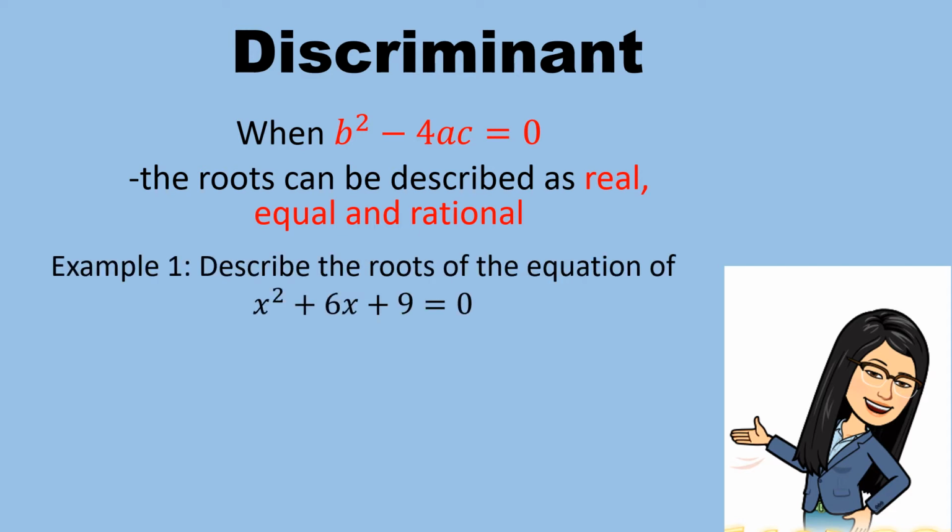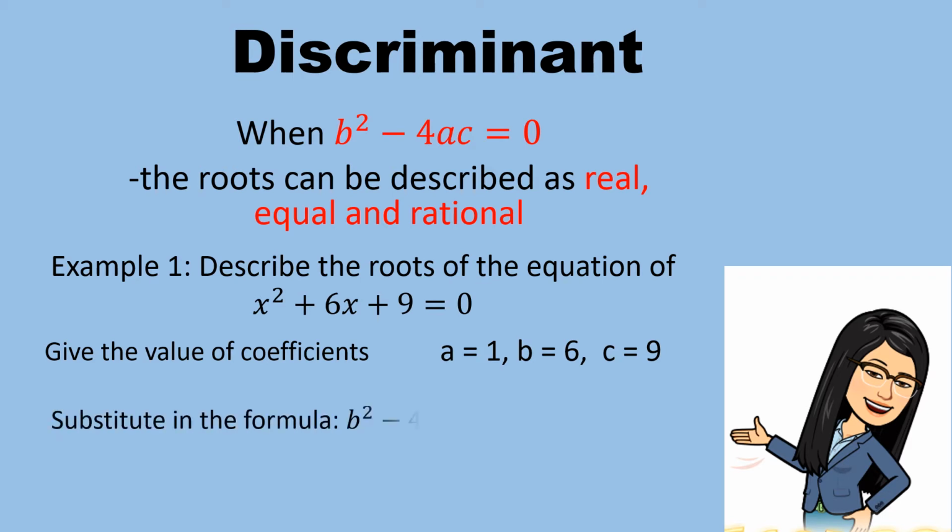Try to observe example 1. Describe the roots of the equation x squared plus 6x plus 9 is equal to 0. First, let us identify the value of the coefficients. So a is equal to 1, b is equal to 6, and c is equal to 9.